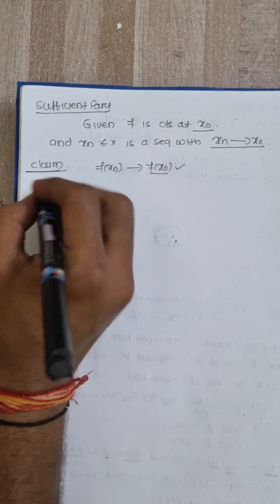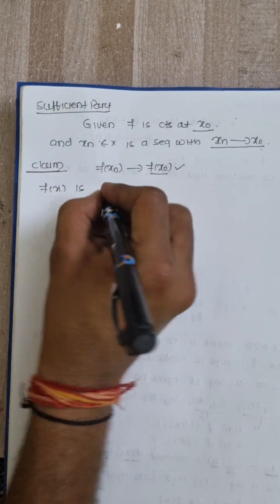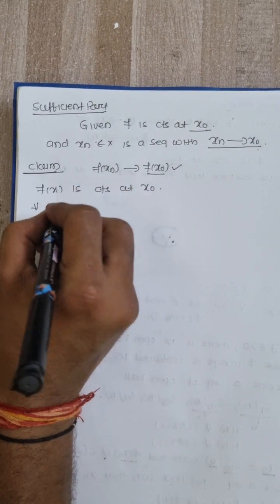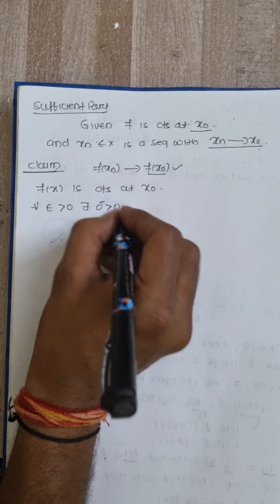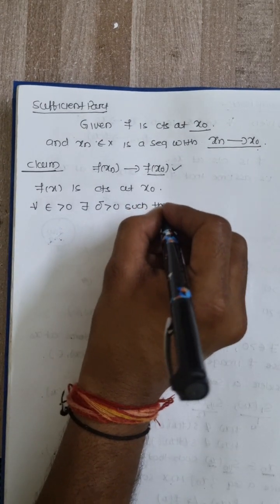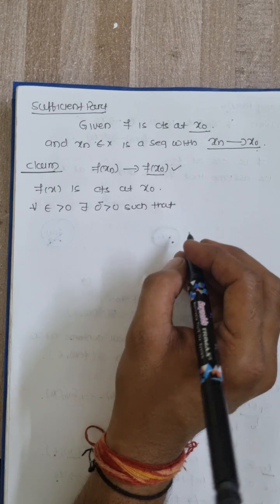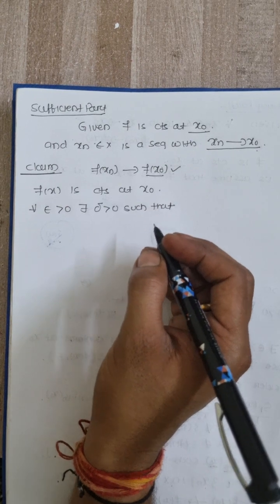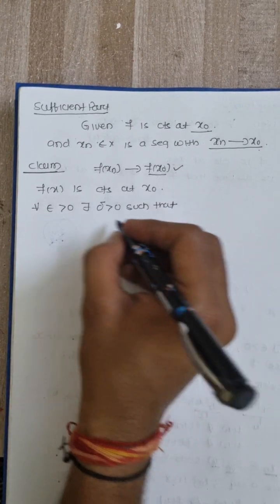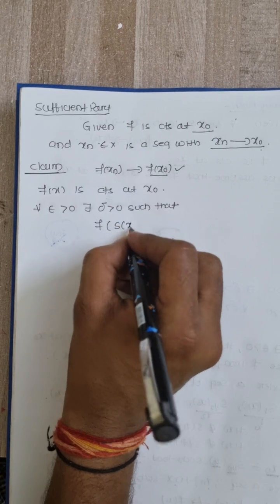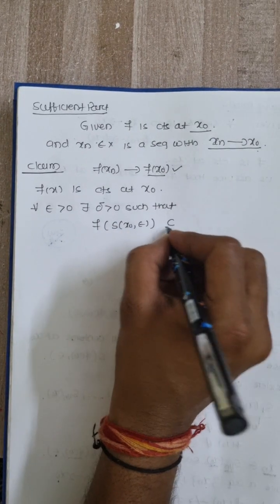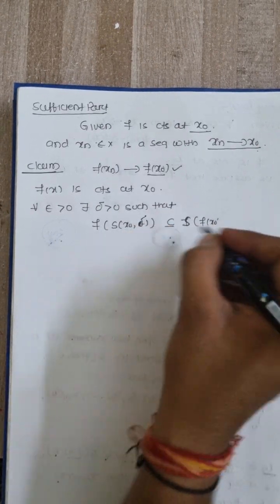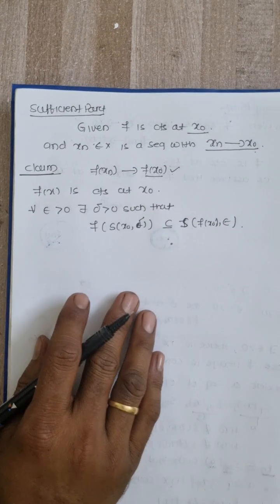Easily, see: f is continuous at x0. That means for all epsilon greater than 0 there exists a delta positive such that, using the ball definition, f of S of x0, delta lies inside S of f of x0, epsilon.